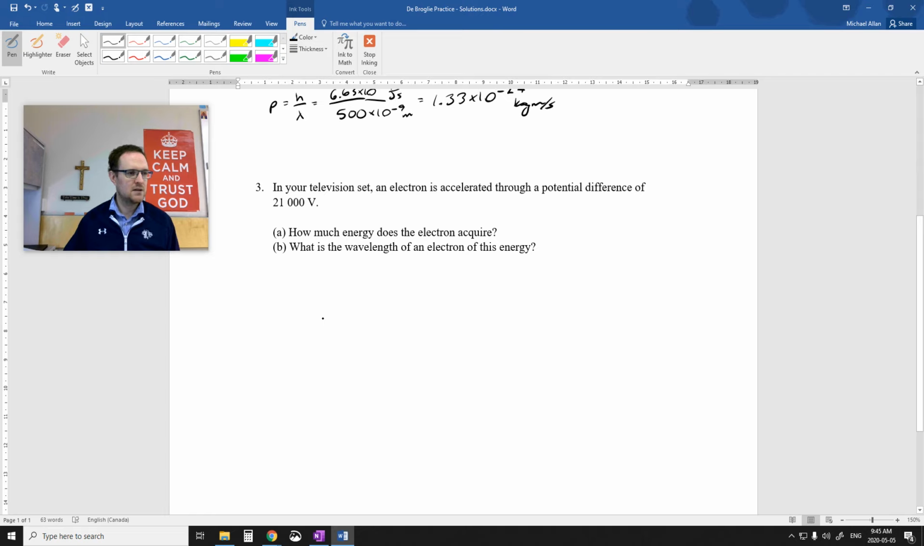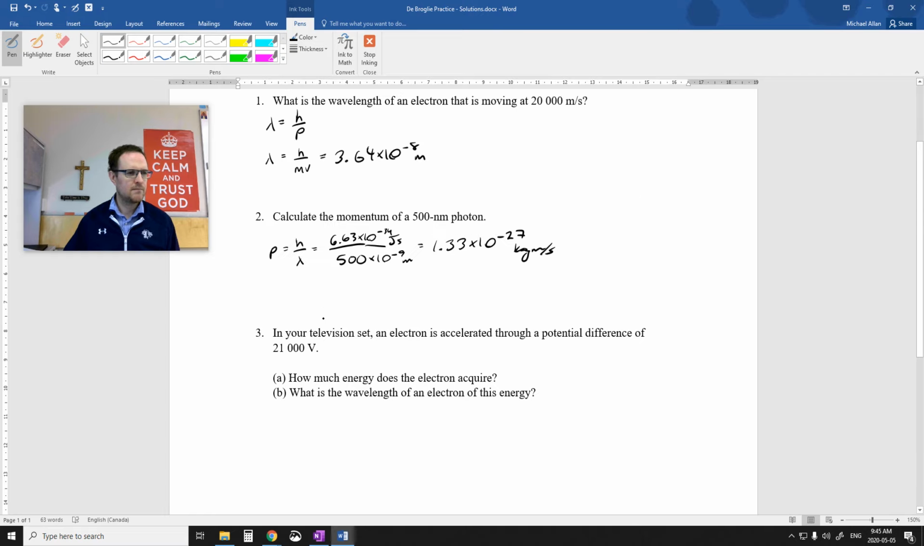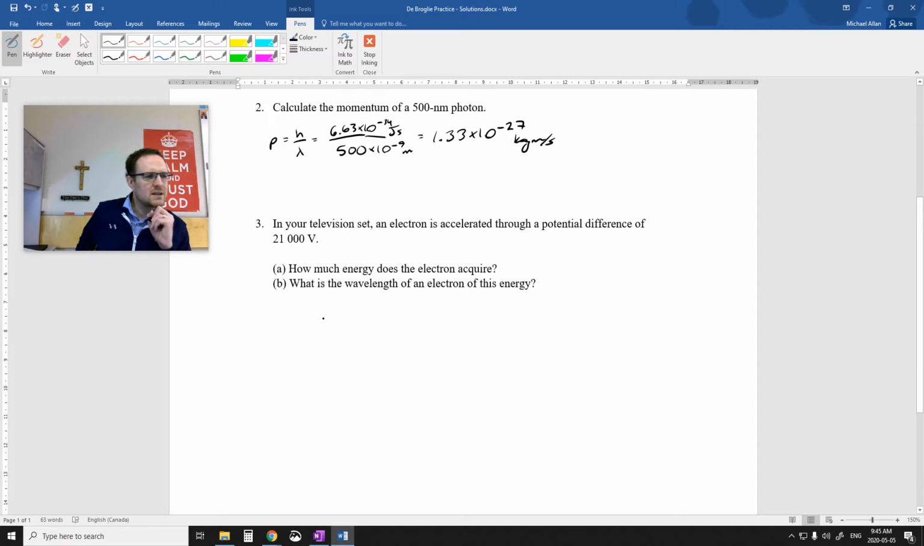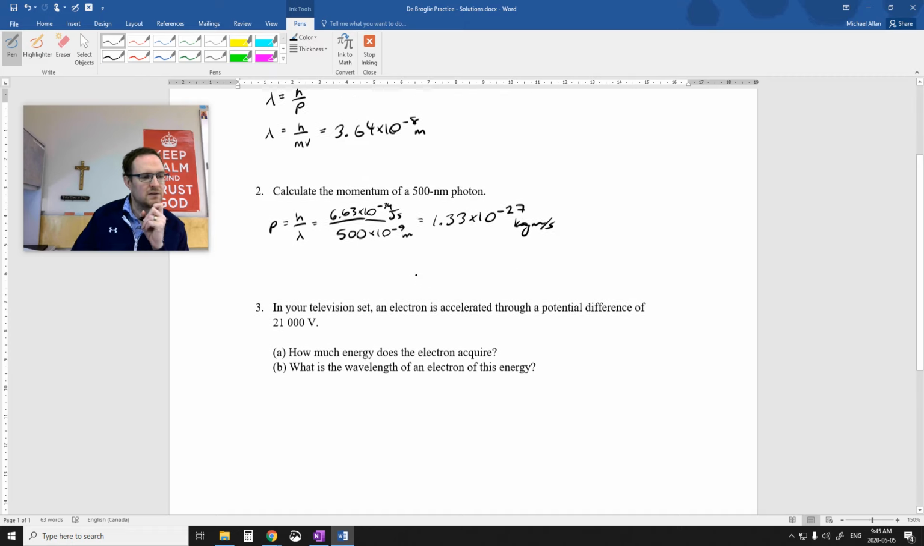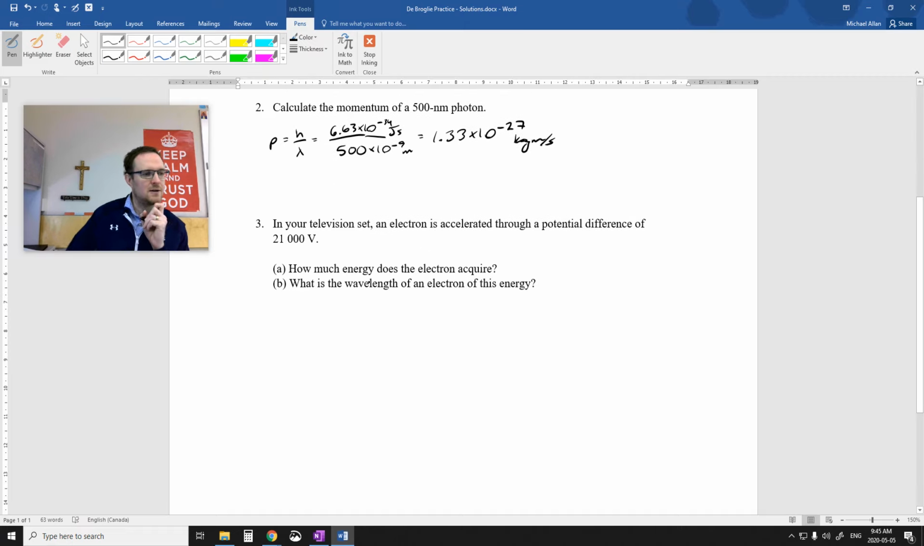What is in your TV set? This is the old type of TV set. An electron is accelerated through a potential difference of 21,000 volts, very similar to the one above it. How much energy does the electron acquire, and what's the wavelength of this electron at this energy? Okay, I'm going to make a couple assumptions about the electron's initial velocity. Let's say it's 0.